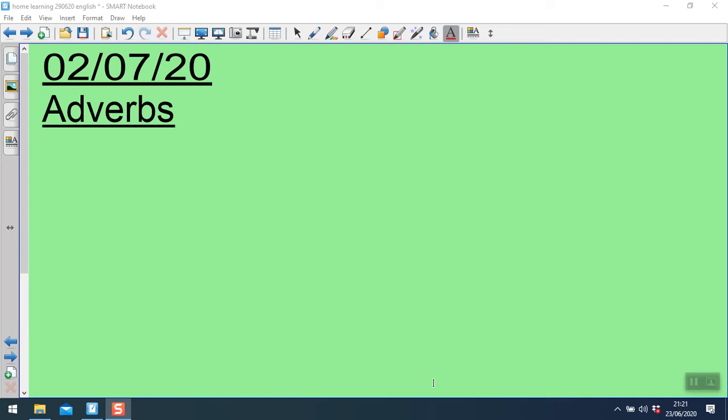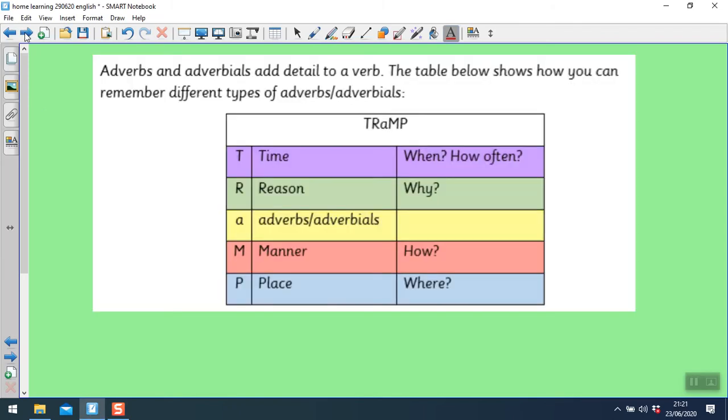Cambridge class, this is your fourth grammar lesson this week and we will be looking again at adverbs. Adverbs and adverbials add detail to a verb. The table below shows you how you can remember different types of adverbs or adverbials. It's using the acronym TRAMP.